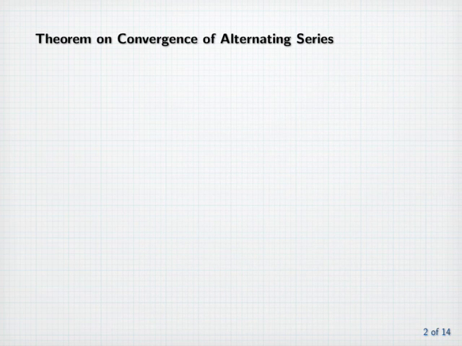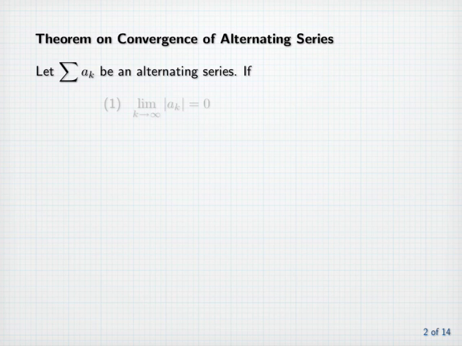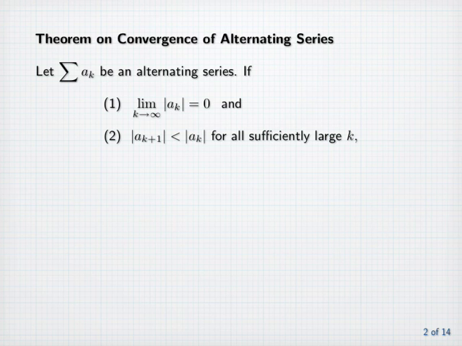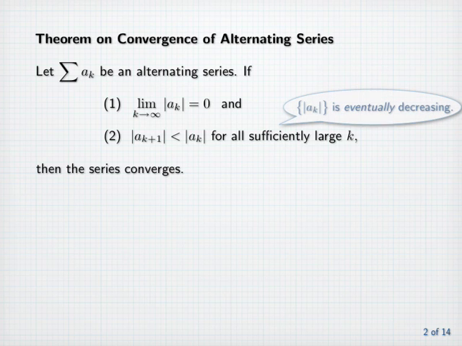Theorem on convergence of alternating series. Let the sum of a sub k be an alternating series. If 1, the limit as k goes to infinity of the absolute value of a sub k is equal to 0, and 2, the absolute value of a sub k+1 is less than the absolute value of a sub k for all sufficiently large k, then the series converges. Notice that the second condition says that the sequence of absolute values of a sub k is an eventually decreasing sequence.